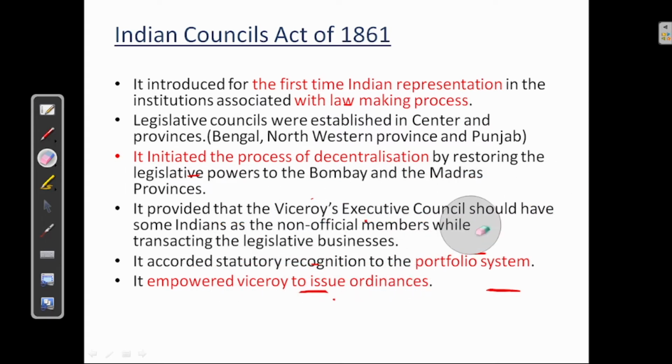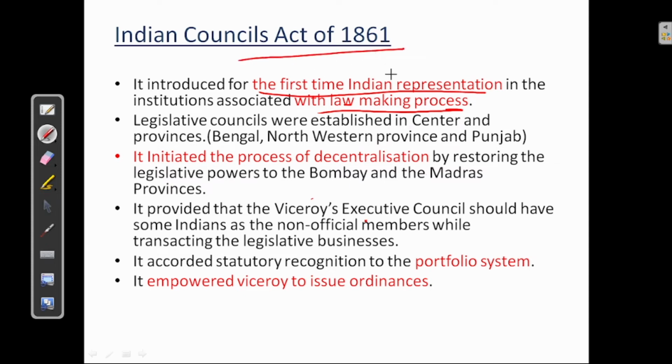It introduced for the first time Indian representation in the institution associated with lawmaking. Okay, for the first time Indian representation was made with the lawmaking process. See, Indian Council Act of 1861 is also called as Toothless Act, because though there was Indian representation in the lawmaking process, these Indians were not elected.